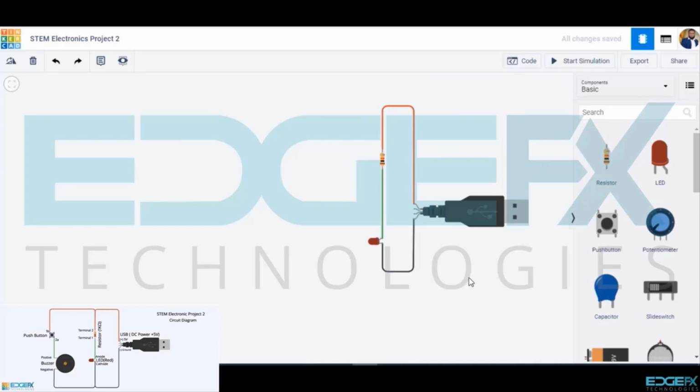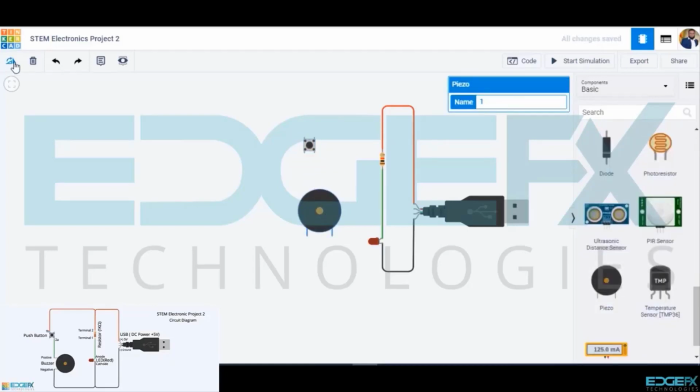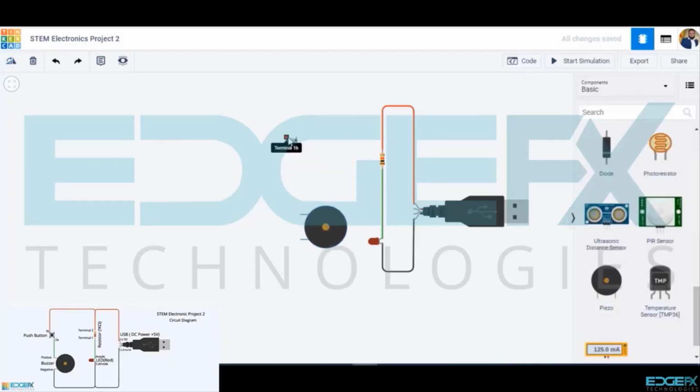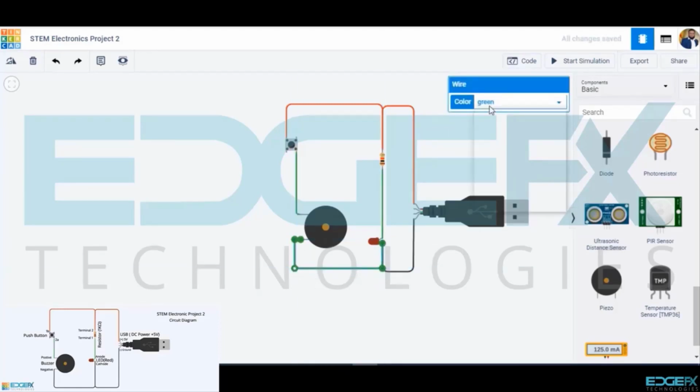We will now complete the rest of the circuit, for which we shall draw the push button and the buzzer from the component library and wire them as follows. Terminal 1B of the push button to the first terminal of the resistor. Terminal 2A of the push button to the positive of the buzzer. Negative of the buzzer to the cathode of the LED. We have now completed the circuit.